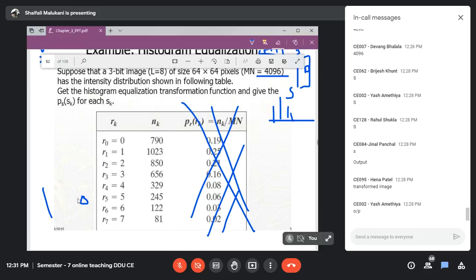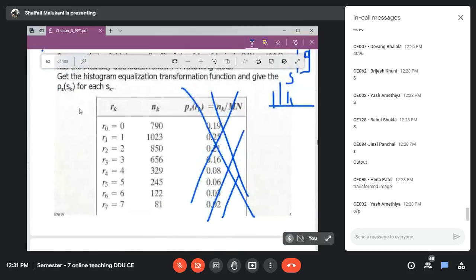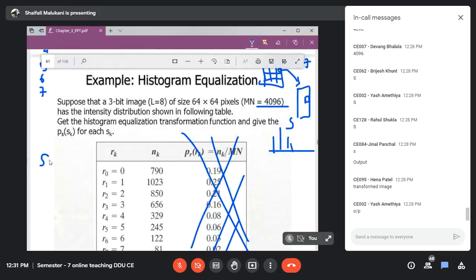So now, is NK important to me? Actually, not. I know they ask me to find out S, and from that I will see how to find out PS. But first of all, I need S, and I know the equation of S. It is S = (L minus 1) times the summation of PR from 0 to K. My J will take values from 0 to K, and this is actually PR of J or W. If you are confused, you can write the variable W here.